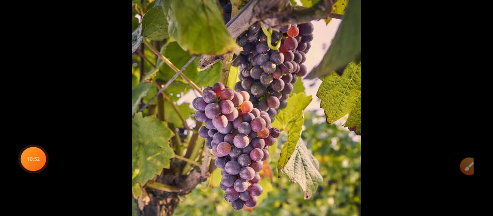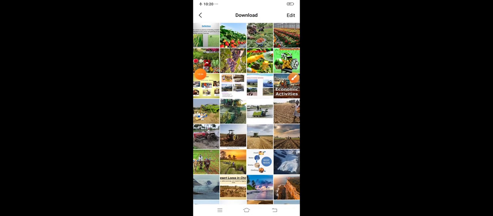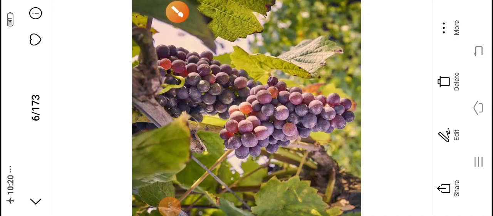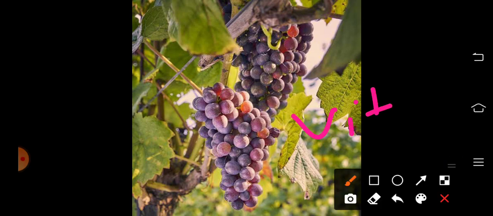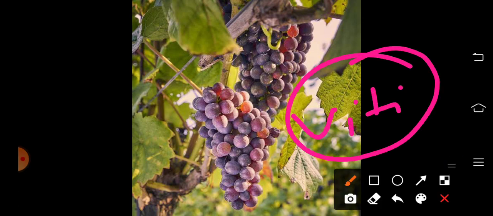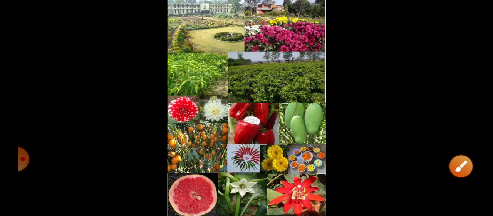The next one is viticulture. Viticulture means cultivation of grapes. The next one is horticulture. Horticulture means growing vegetables, fruits, flowers, etc. for commercial use.